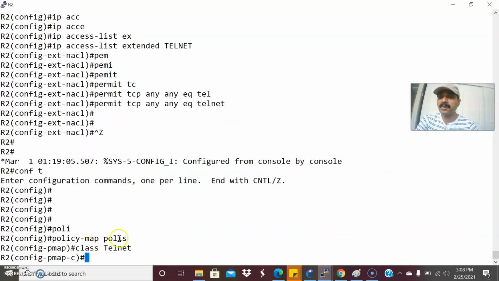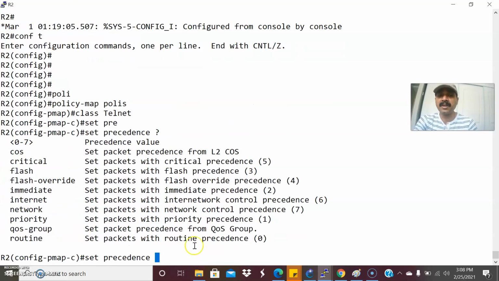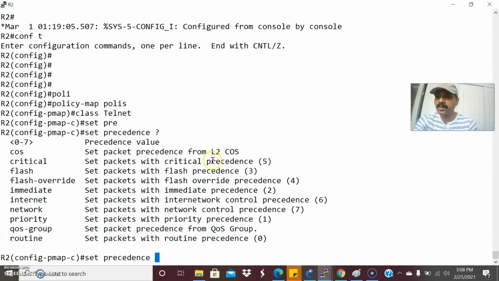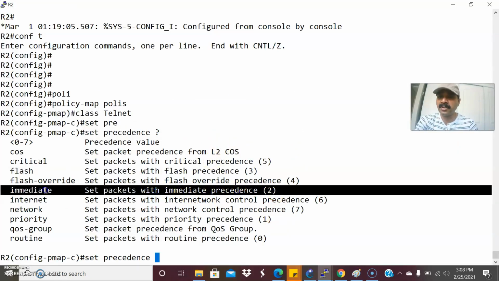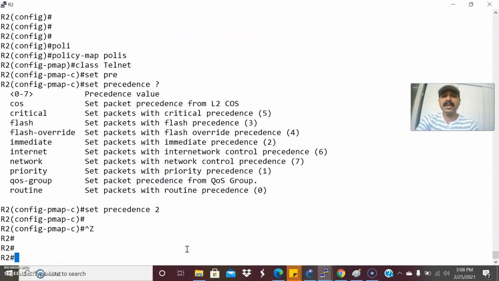So I have done this policy map, class telnet, then let us set the precedence. This is a layer 3 marking. Based on the priority, based on the application I'm going to designate, I can set the precedence level. Let us make the precedence high, meaning high priority forwarding. I'm going to set this value, and this value is 2. High priority forwarding. Let us set it as set precedence 2. So I'm done with the marking.